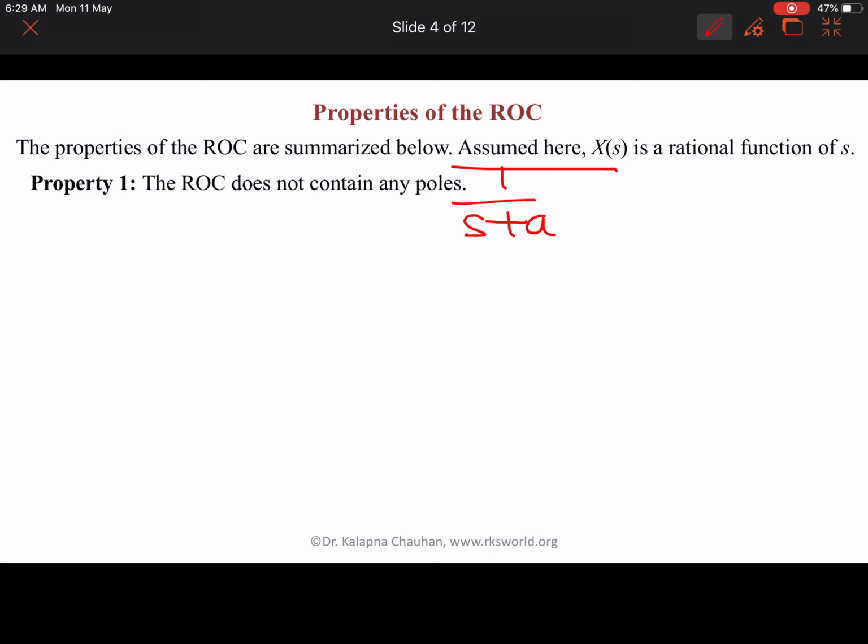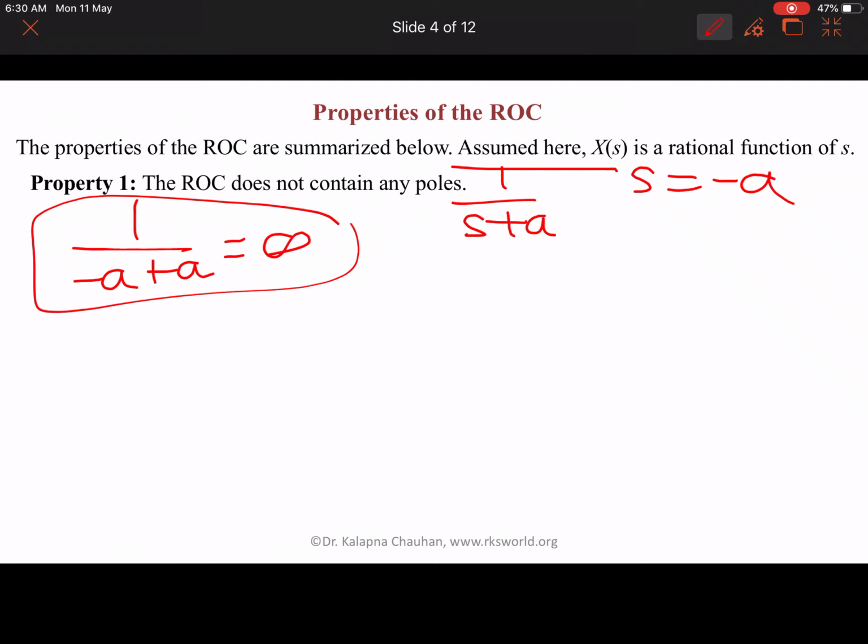Here s equals minus a is the pole, and at the pole the value becomes infinite. If the ROC contains any pole, then the value becomes infinite, which means it does not converge. So we can say that property 1 holds: the ROC does not contain any poles.